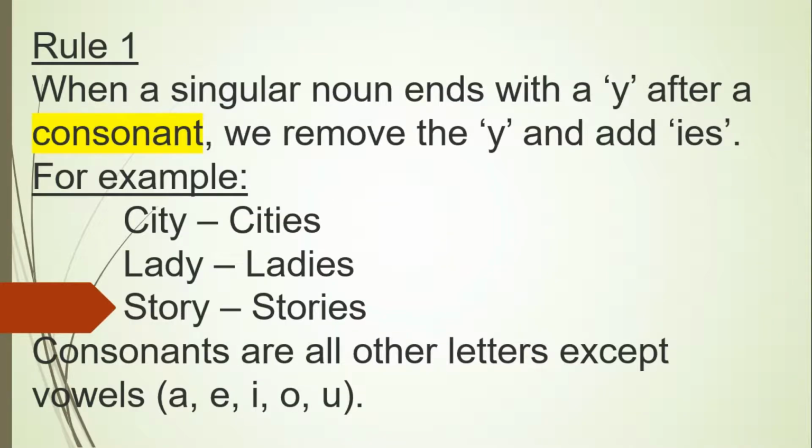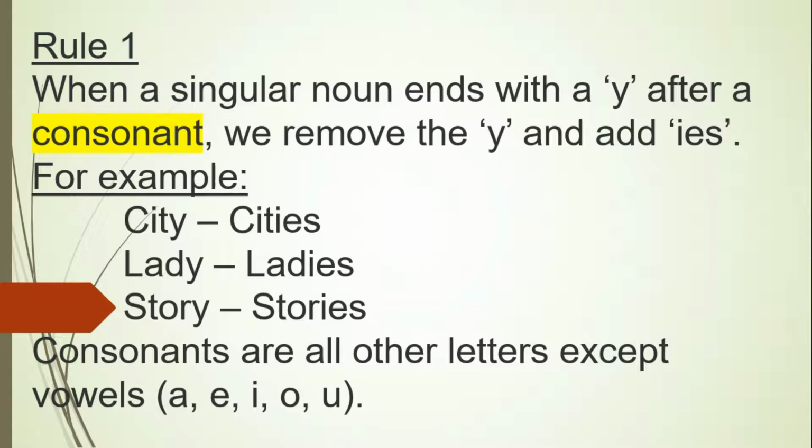Okay, now what are those rules we follow? When a singular noun ends with a Y after a consonant, we remove the letter Y and add IES. For example, city is a singular noun which becomes cities as a plural form.